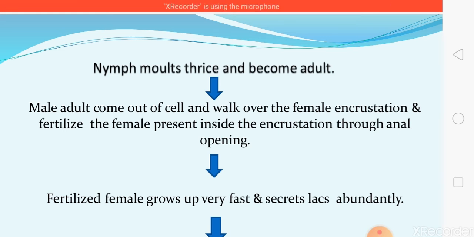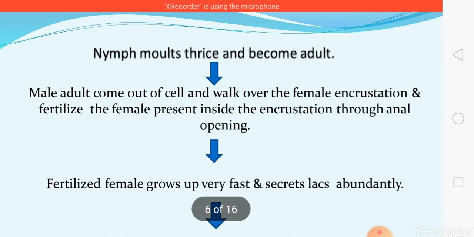One point I want to mention is that male adults may be winged or wingless, but after emergence, males survive only 3 or 4 days, and after that they die. After coming out of the incrustation, the male adults walk over the female incrustation and fertilize the female inside the cell through the anal tubercular opening. The female remains inside the incrustation throughout her life, and through that anal opening the male fertilizes the female.